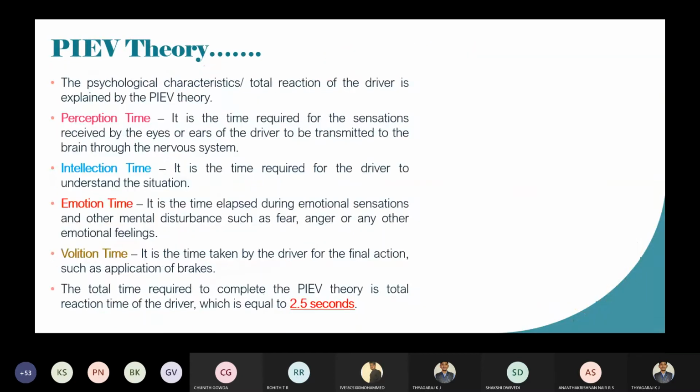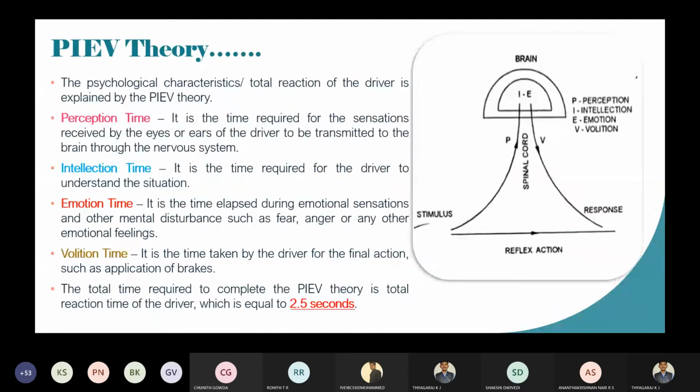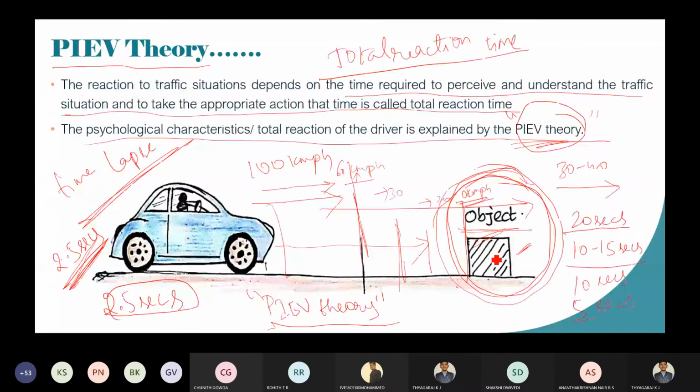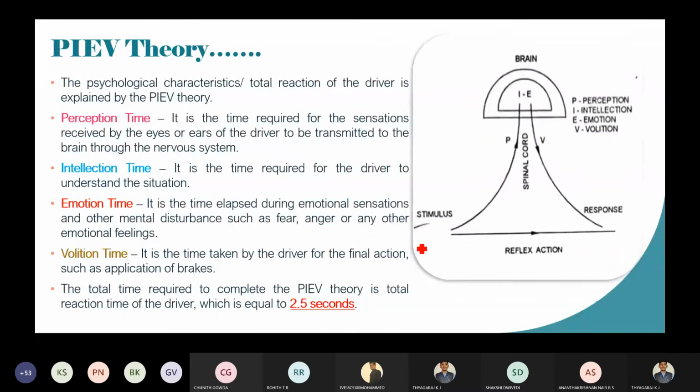So look here. This is the Pew theory. In the last diagram, you can see an object is visible on the road. We all know that the stimulus organs are there in our body, which may be the eyes or ears.